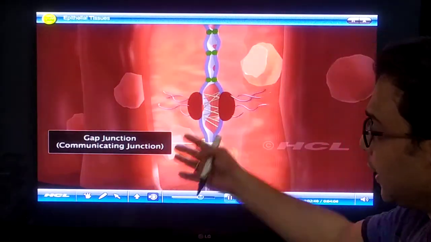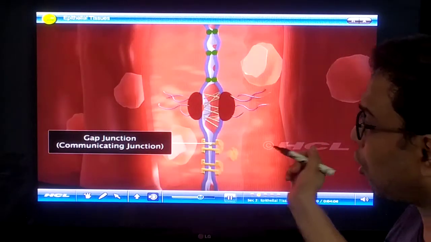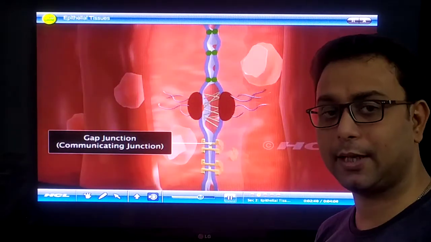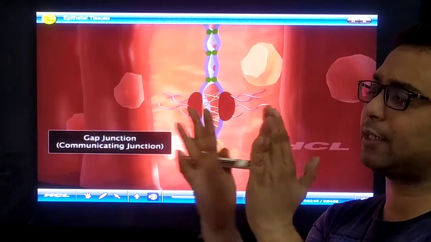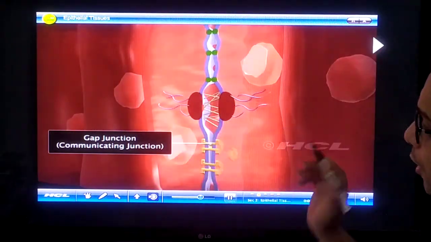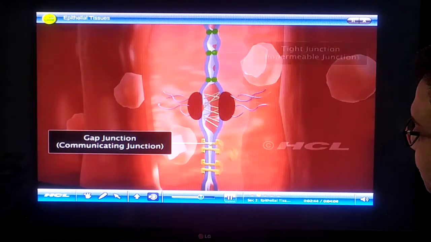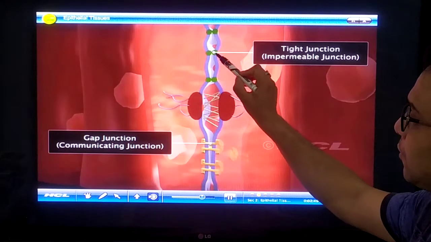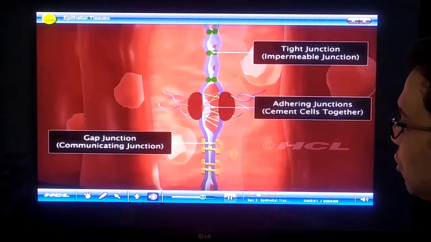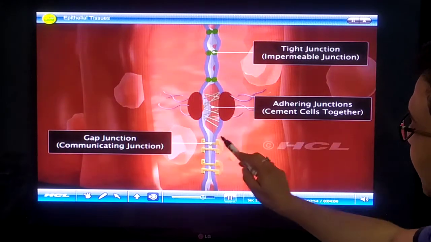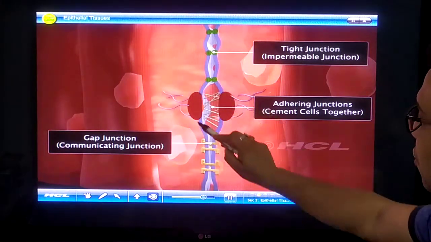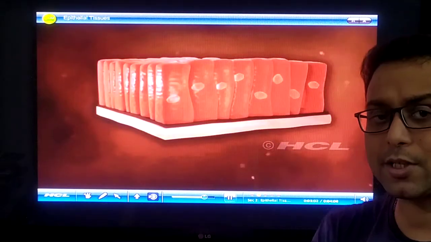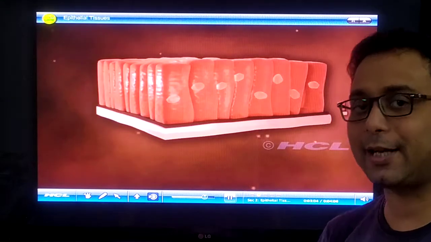Right? So number one, gap junction. It is also called the communicating junction. It is present in the epithelial tissue and connects two cells. Communicating junction, very important. Tight junction is another type, an impermeable junction. Then there is the adhering junction, which cements cells together. The cells are compactly arranged by these different types of junctions present in epithelial tissue.